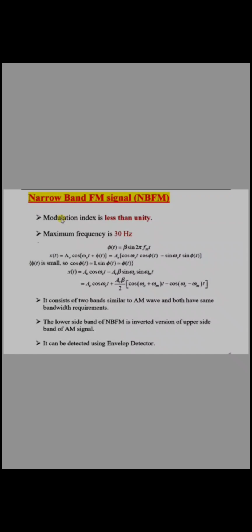Now we can see the diagram of narrowband signal and broadband signal. You can see that this is narrowband, this is broadband. The frequency it has is very small, right? Modulation index is less than unity and maximum frequency is 30 Hz. They said modulation index is less than unity for narrowband. Okay, now let's see the derivation for narrowband FM signal.